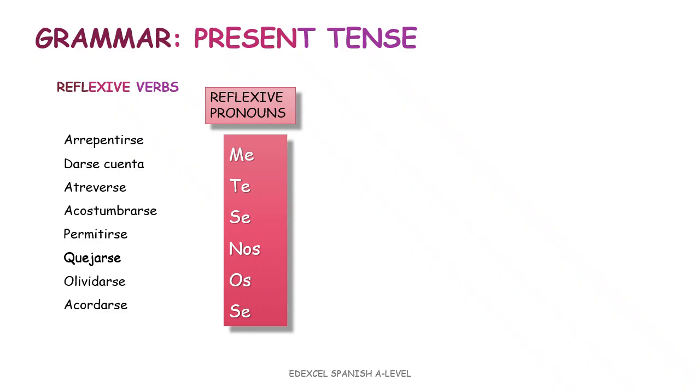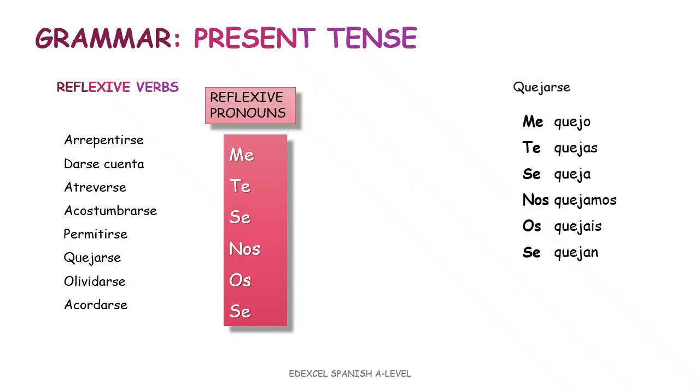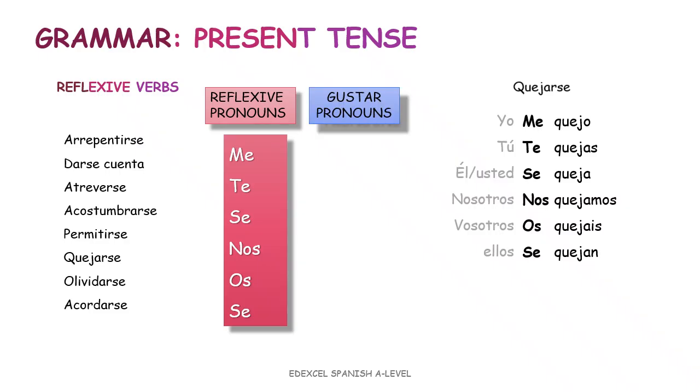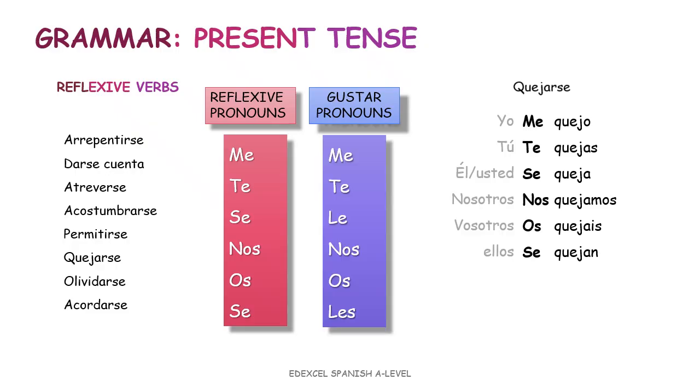So let's see an example with the verb quejarse, to complain. So remember that you need to conjugate it as a normal verb, but you need to add the reflexive pronouns in front of the verb. You can use the subject pronouns or not, it's up to you. So you can say me quejo or yo me quejo. Don't mix them up with the gustar pronouns, that are very similar but not quite the same. Me, te, le, nos, os, les.